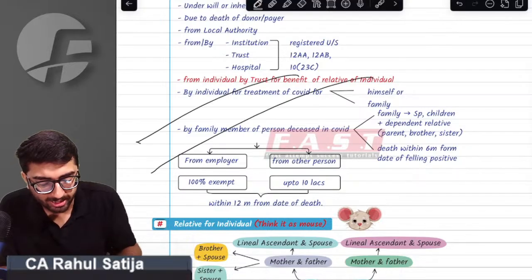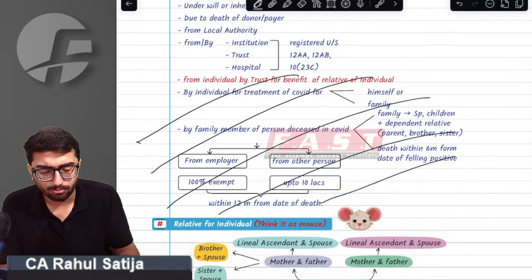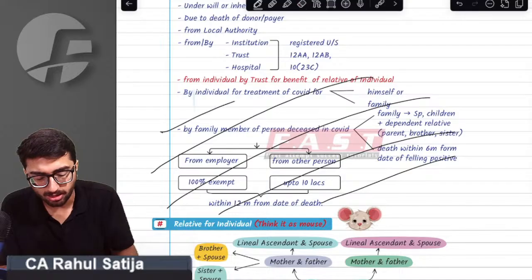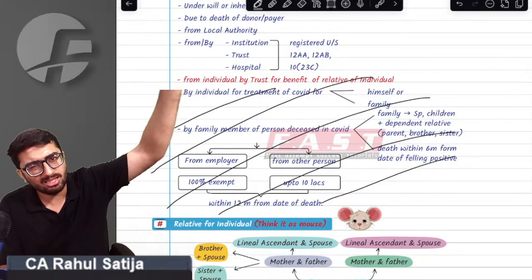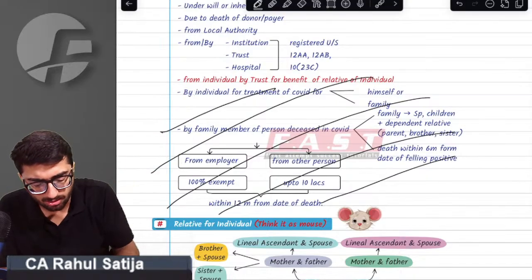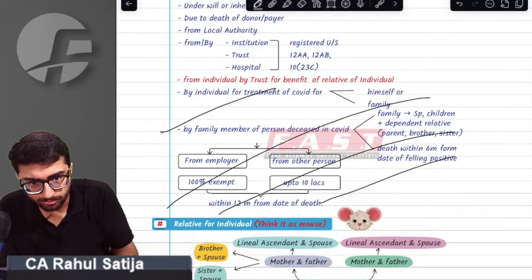Sir, you can skip this part. Taxation in case of COVID, sir. Already it has been 5 years to COVID, and these provisions are already obsolete. These provisions were applicable for 12 months from the end of the year in which COVID occurred. So this all period have lapsed. So you can skip this point related to COVID.